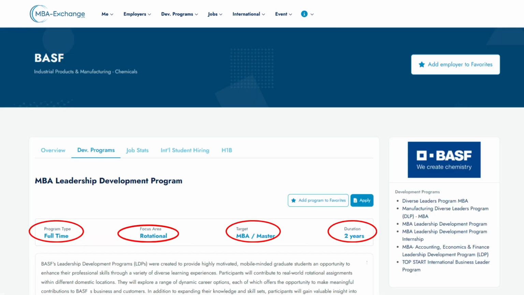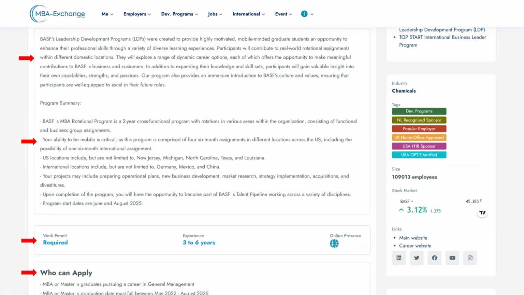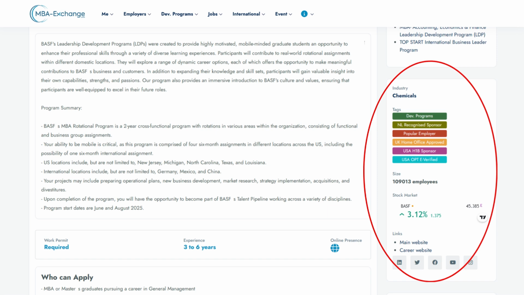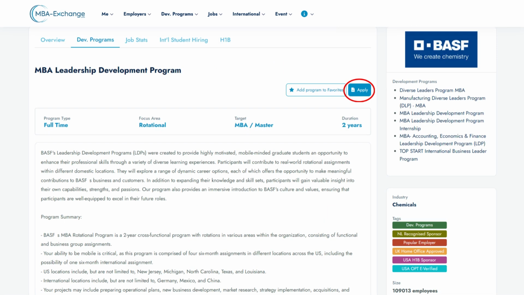On the program page, you will see the program's type, focus area, target candidates, and duration, followed by the program description and application information. In the right column, you can see the other development programs currently on offer, as well as some key facts about the company. You can apply to the program by clicking on Apply in the top right. If the program is closed for application, add it to your favorites, and we will notify you when it opens up again.